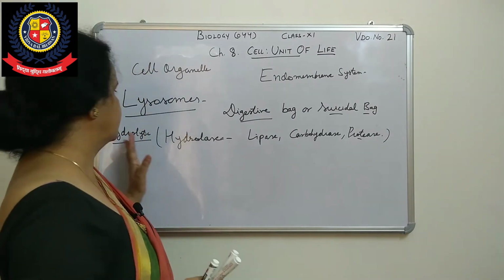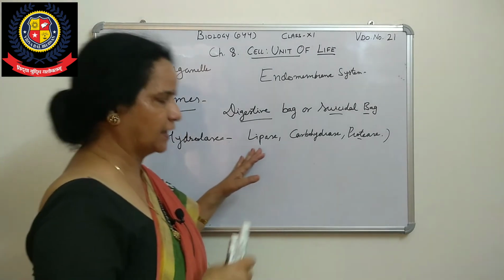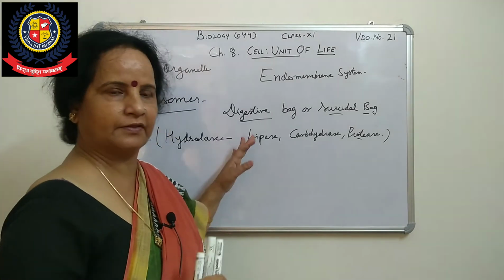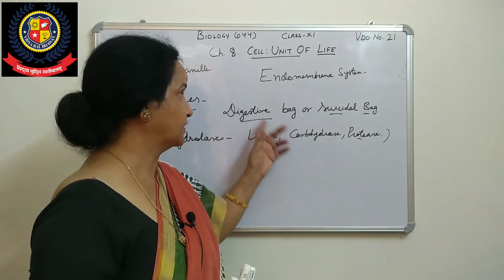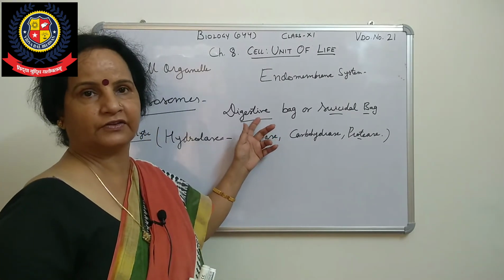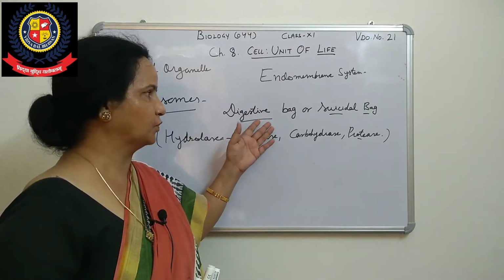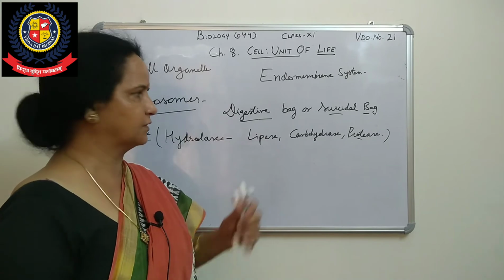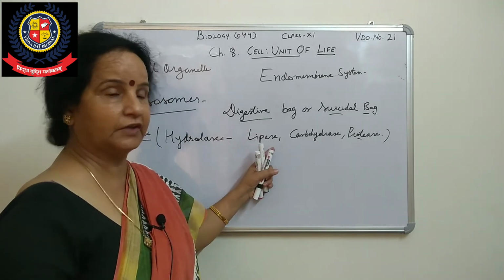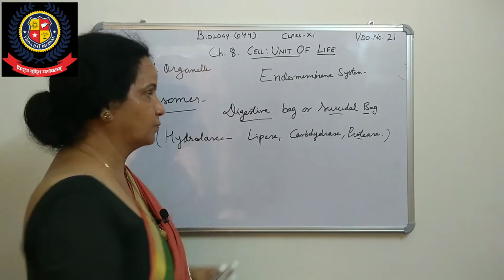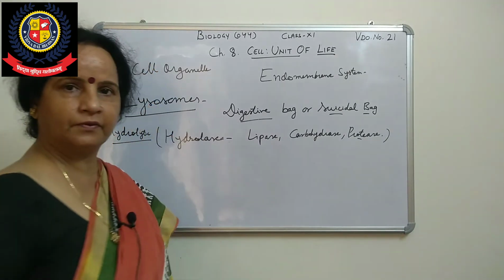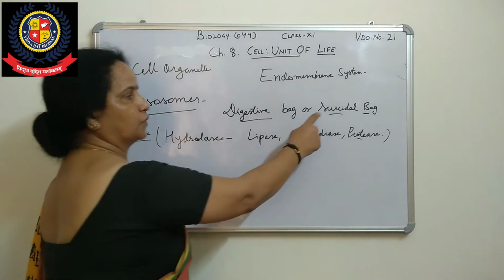Now they act on the substrate and then hydrolysis will take place. So these hydrolytic enzymes are present inside this vesicle, the digestive bag, and because these enzymes are helpful in digestion, it is called a digestive bag. Okay. Now why is it called a suicidal bag?